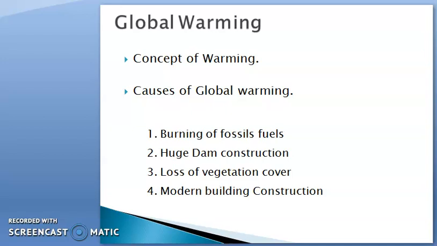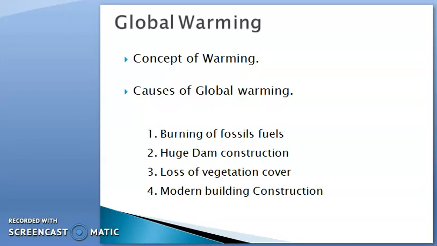are naturally present in nature in very small amounts or in a small percentage, but in modern times we have increased these gases in large amounts. So these gases are responsible for the greenhouse effect.